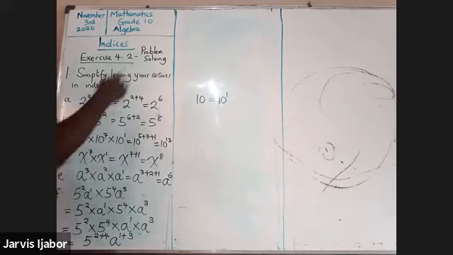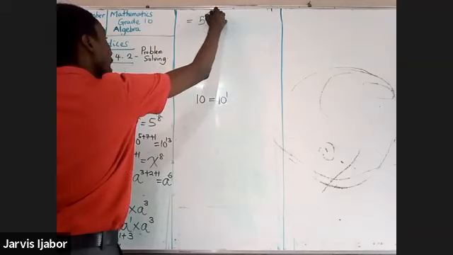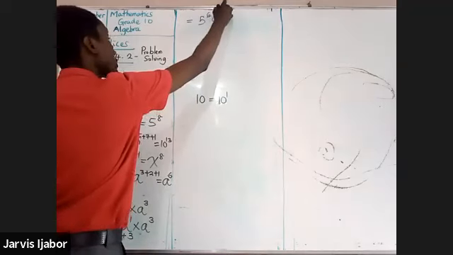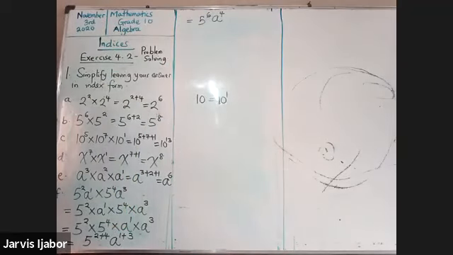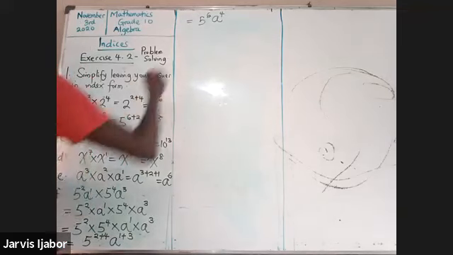That will give you 5 to the power of 6 and a to the power of 4. Right? Okay, so I've done F. Let's go to G.